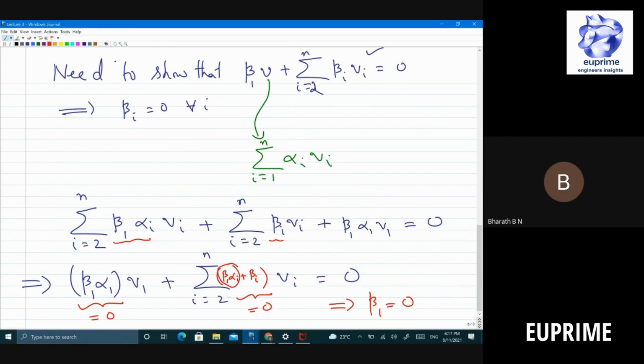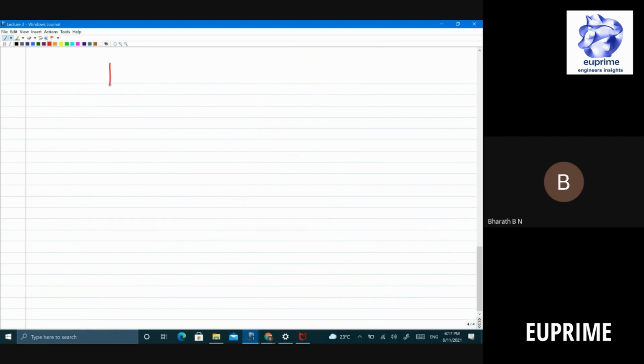Now, beta 1 alpha i plus beta i is 0, but beta 1 is 0, which implies beta i is 0 for all i, right? So that's what we wanted. Beta 1 is 0, beta i is 0 for all i greater than or equal to 2. The previous one says it should be greater than or equal to 1 also, because beta 1 is also 0. That means they are linearly independent.